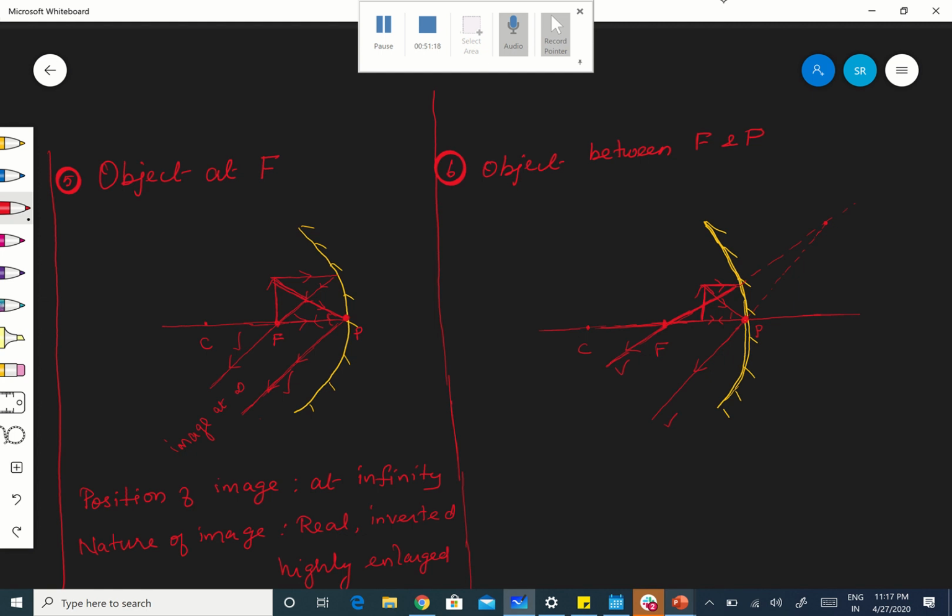So, the position of the image will be from here. Why a dotted line? Because the image is a virtual image. This is the image. Where are they meeting? Here. Okay. So, this is the virtual image. Okay. So now here there is a slight bending which should not be there.